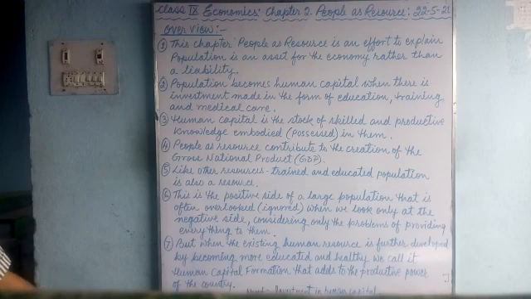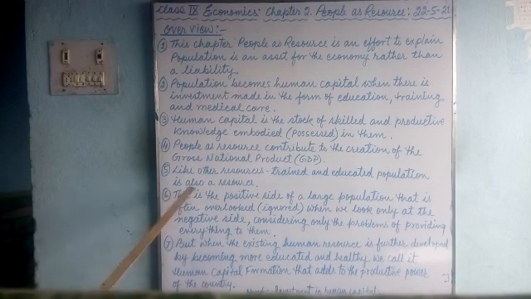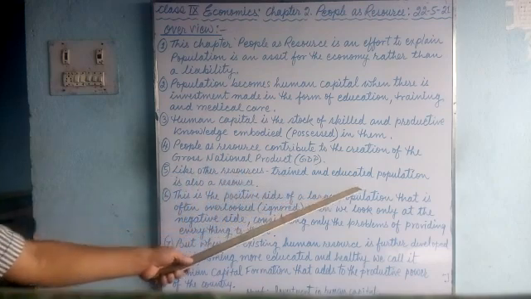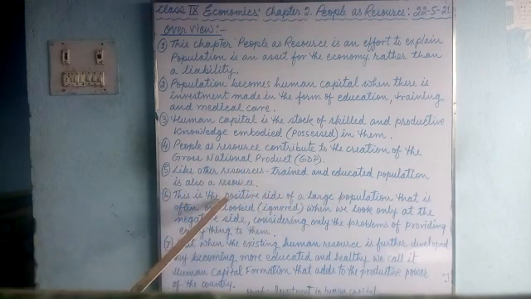But you should always look at the positive side. If this large population is provided good education, training, and a lot of facilities are given to them, such as medical care and a good environment, then naturally that large population becomes an asset to the country. So you can see that this is the positive. Like other resources, a trained and educated population is also a resource that we have learned.